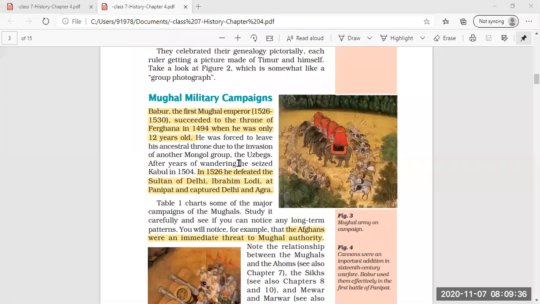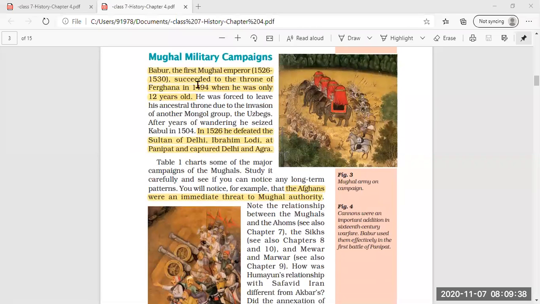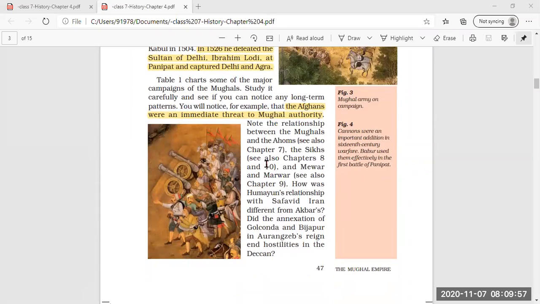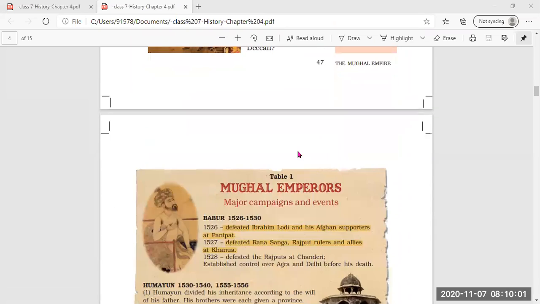Next, we studied Mughal military campaigns, in which we have seen that Babur was the first Mughal emperor, and then in 1526 he defeated the Sultan of Delhi, Ibrahim Lodi, at Panipat, and then captured Delhi and Agra. And then the military campaigns continued, and the most immediate threat to the Mughals was the Afghans at that time.